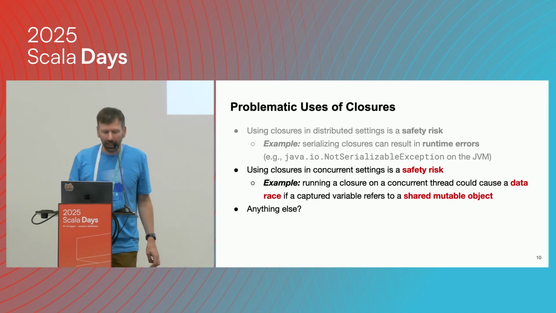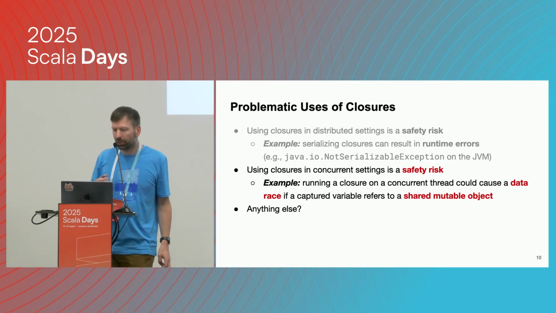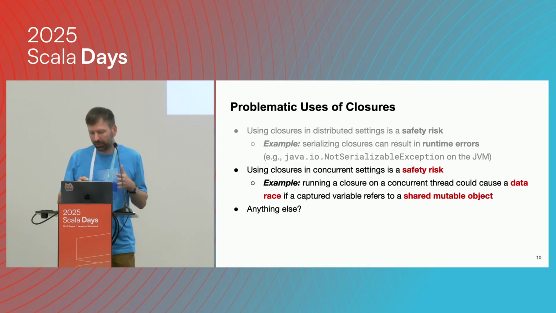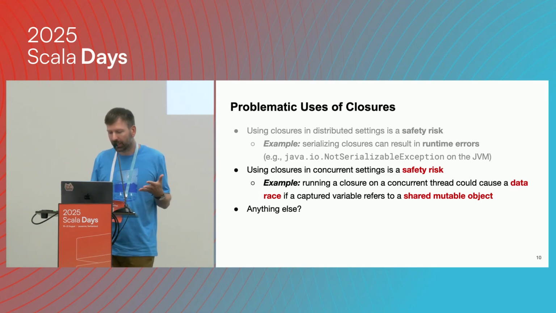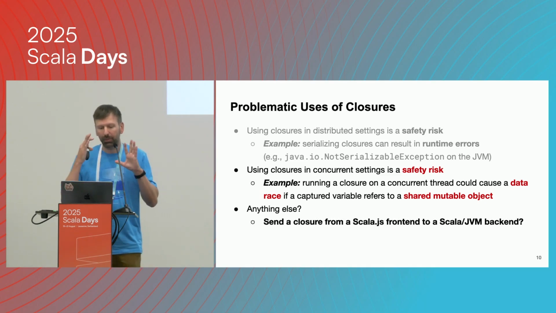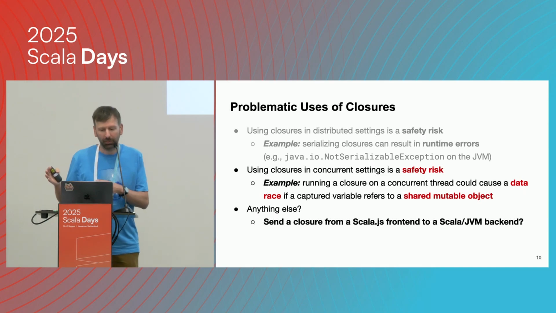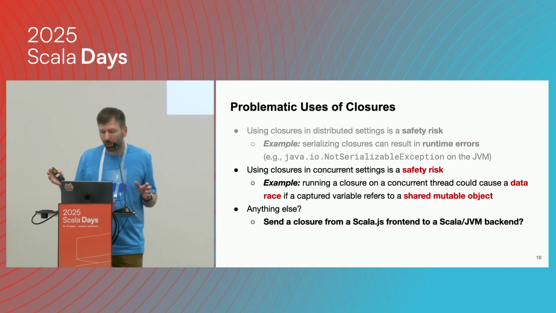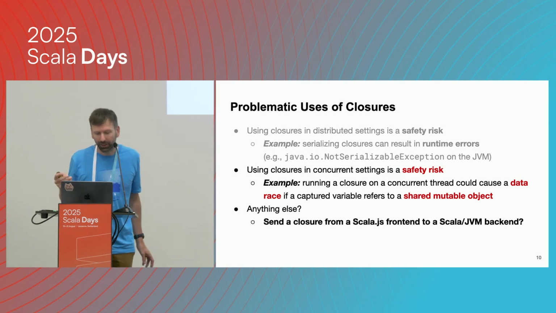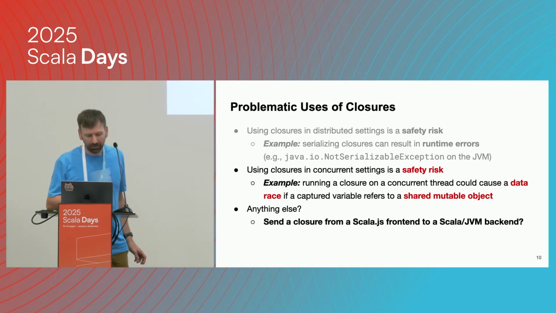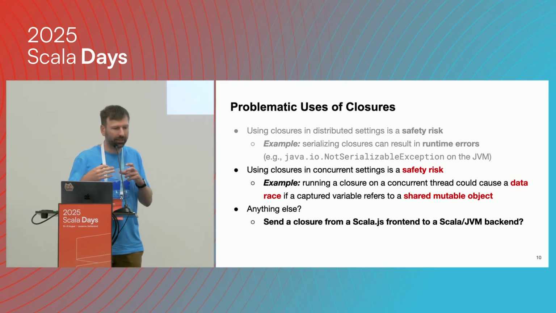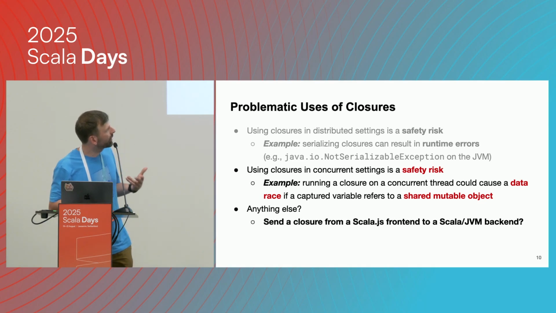Is there anything else? Well, closures are really cool. We use them all the time, but certain things that we've been trying to do, also in Scala, is to connect, for example, a Scala JS frontend with a backend running on the JVM, or on Scala Native. And so typically we're sending objects and possibly closures between the front end and the back end.